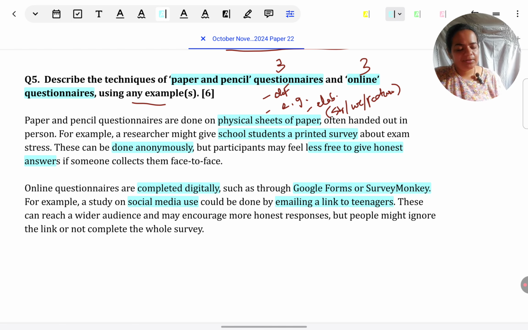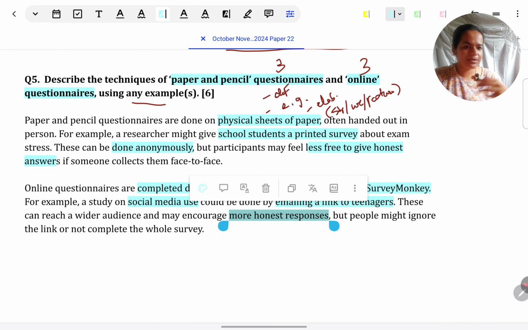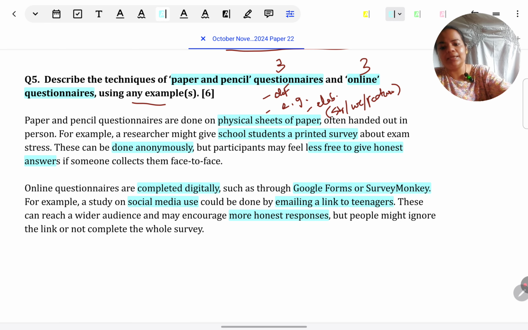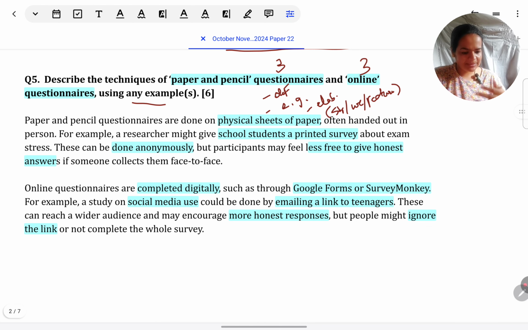Now, to give a further elaboration of this, similar to the one for paper pencil, it will encourage more honest answers because the researcher isn't present when people are answering. But people can ignore the link or they might not complete the survey. Whereas in paper pencil, people do answer because the researcher is present. Here, because the researcher is not present, they might have a casual attitude and they might just procrastinate and ultimately forget to answer, something like that. Alternatively, you could give some other strength or weakness also, such as it requires access to the internet or it requires equipment like computers to answer, so it can be difficult for researchers to put in practice.